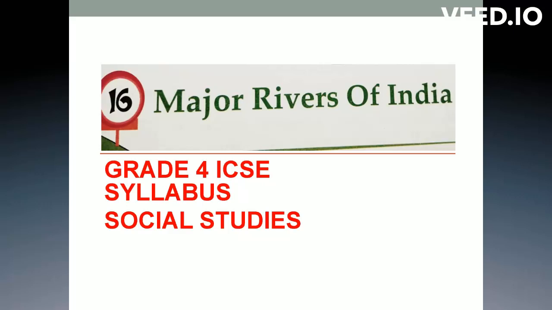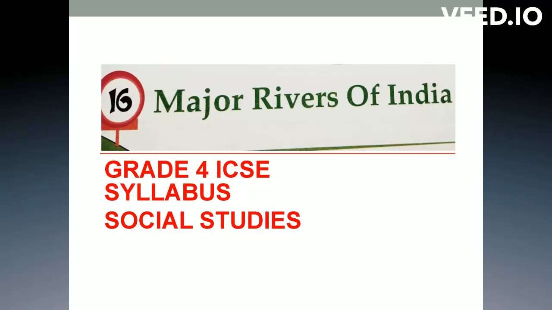And the next one is perennial. Perennial is mostly used in social studies. We come across this word many times in social studies. Perennial means permanent. And source is a point or place from where something begins. In this lesson we are going to come across the sources of the rivers located in India, that is, the starting points of the rivers in India. Okay, let us start the major rivers of India, children.